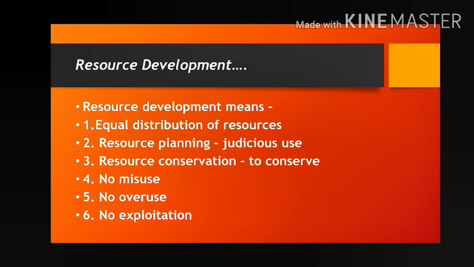Now come to the next. Why do we have the need of resource development? What is the reason to bring the resource development? First of all, resources are vital for human survival. Just take one example, that is oxygen. Oxygen is vital for our survival. That is, oxygen is a resource. So that is the first point.